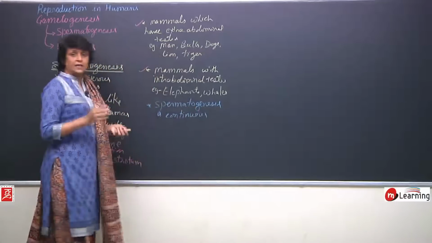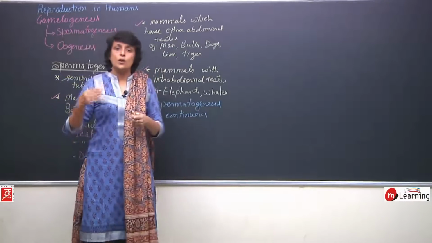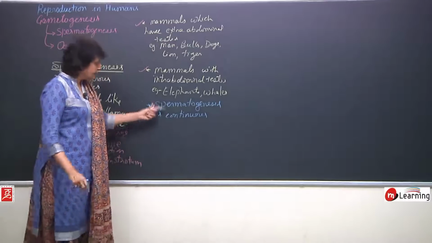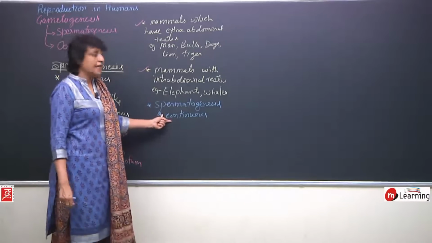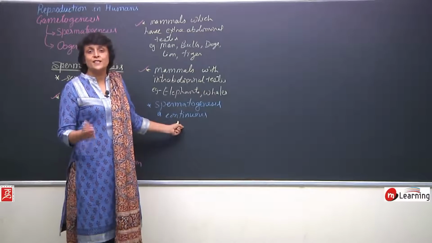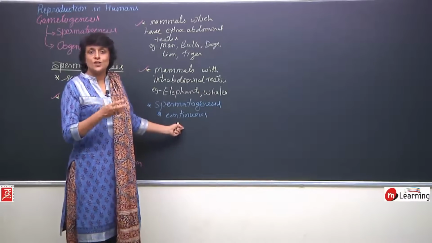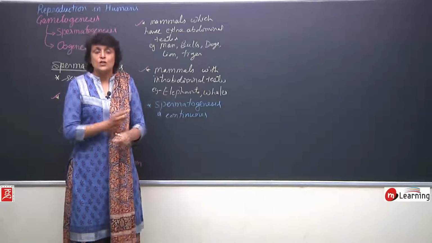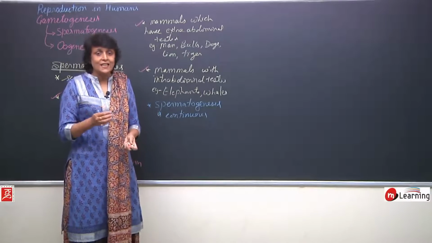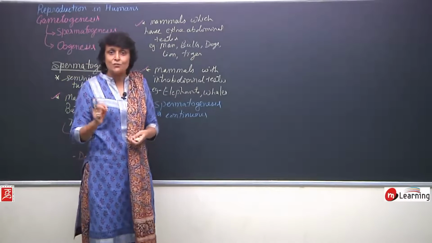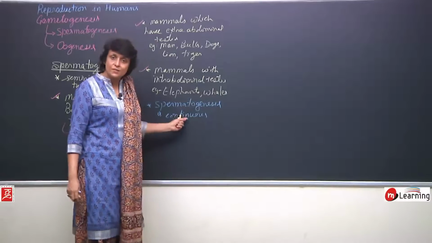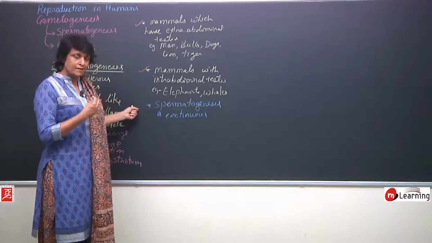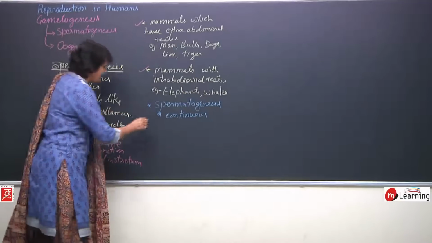That means it starts and then it goes on and on and on without any gap or pause. This we will be able to understand in a better manner after we discuss both spermatogenesis and oogenesis. Oogenesis is a discontinuous process. So once we understand what exactly is this discontinuous process, we will be able to understand this particular thing in a better manner. So we will come back to this point when we discuss oogenesis.